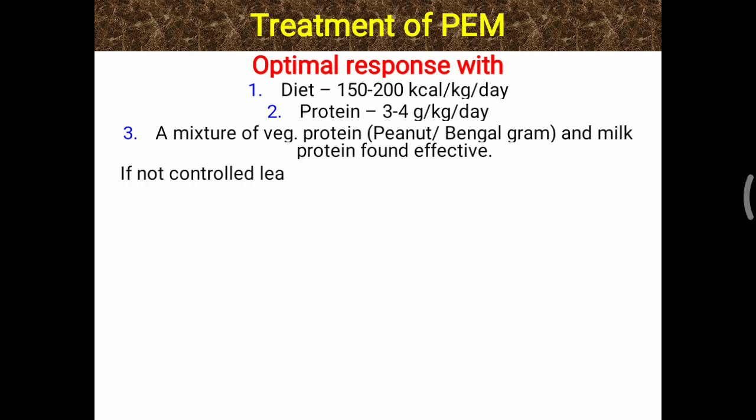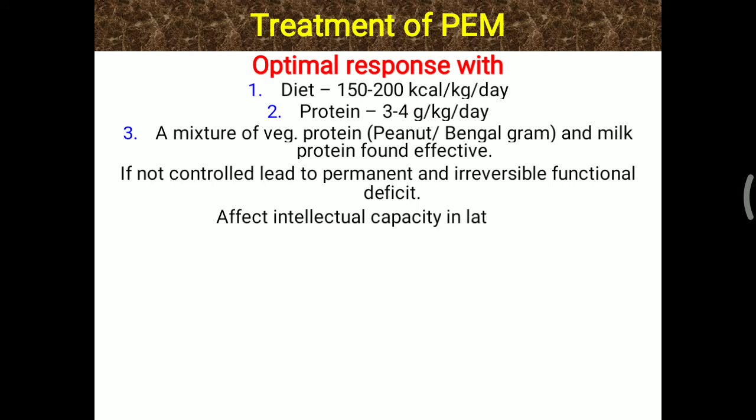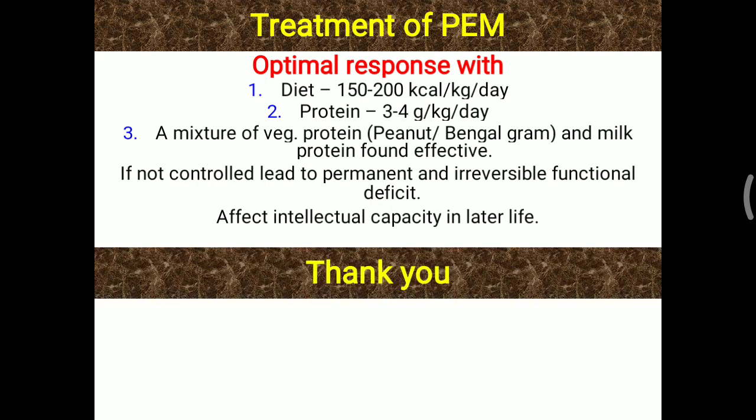is found very effective in the treatment of protein energy malnutrition. If this PEM is not controlled, it leads to permanent and irreversible functional deficit. So PEM in the long run can affect intellectual capacity. That is very dangerous for that child, and the child is the future of the world as well as of that particular country, so that should be taken care of. So that's all about PEM, protein energy malnutrition, as well as kwashiorkor and marasmus.